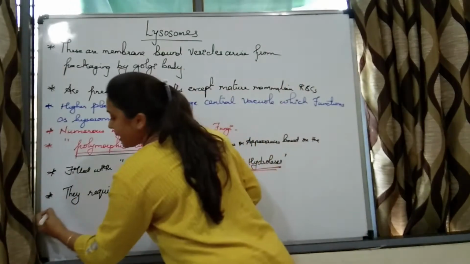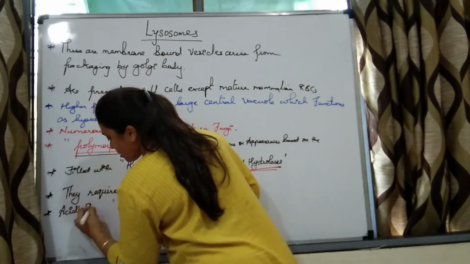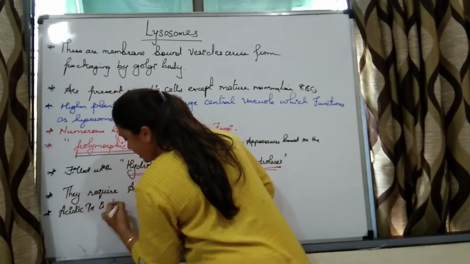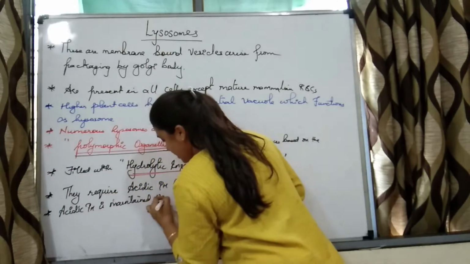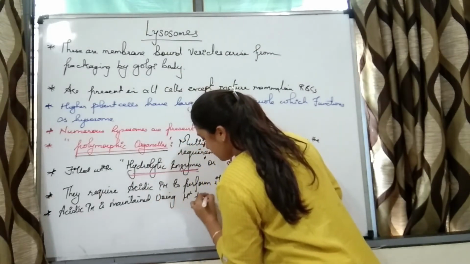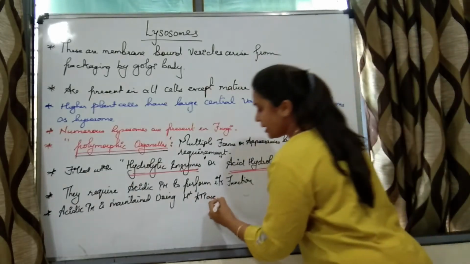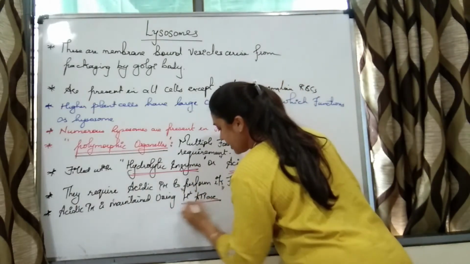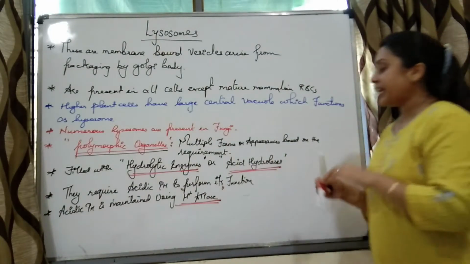The pH should be acidic, and acidic pH is maintained using hydrogen ATPase. What is this? We will study it right now. So this acidic pH is maintained using hydrogen ATPase.